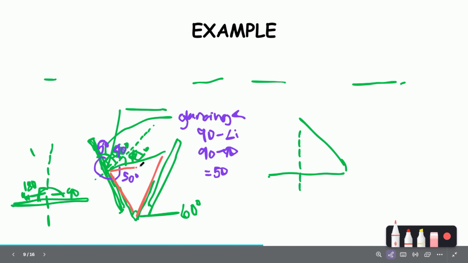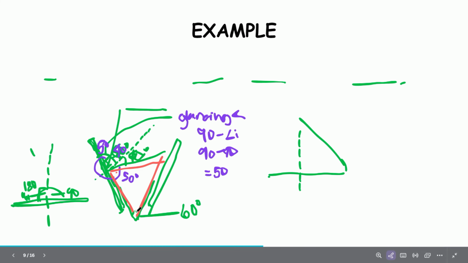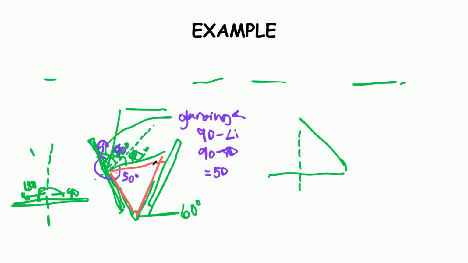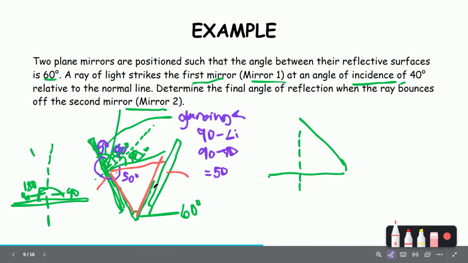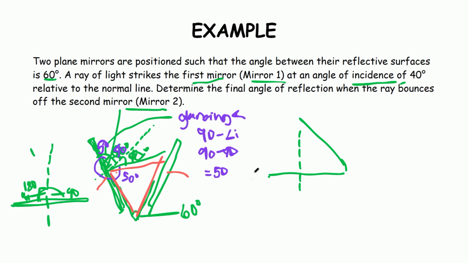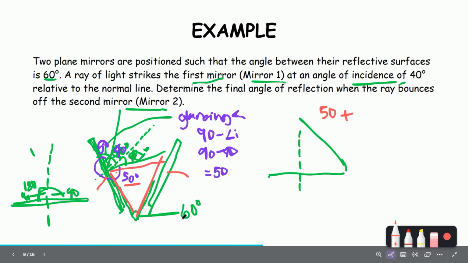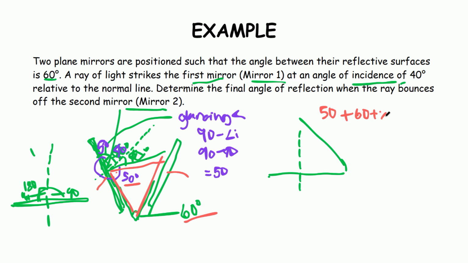Okay? So we have 50 degrees, we have 60 degrees, and what we are going to find now is the glancing angle of this second mirror. This is our second mirror, this is our first mirror. And we all know that a triangle is 180 degrees all in all. So we can say here 50 plus 60 plus x is equal to 180.